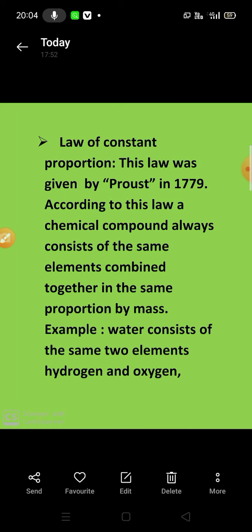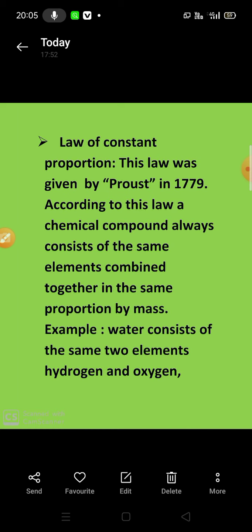Now we are talking about the law of constant proportion. This law was given by Proust in 1779, and the law of conservation of mass was given by Lavoisier. According to the law of constant proportion, a chemical compound always consists of the same elements combined together in the same proportion by mass.